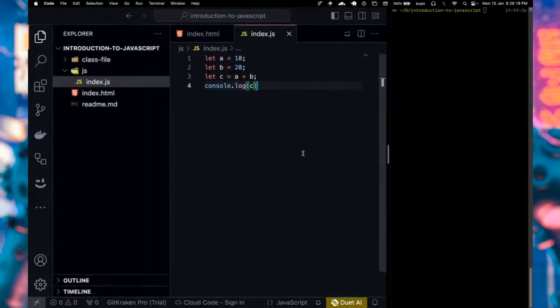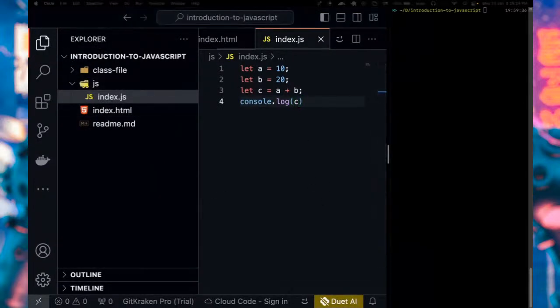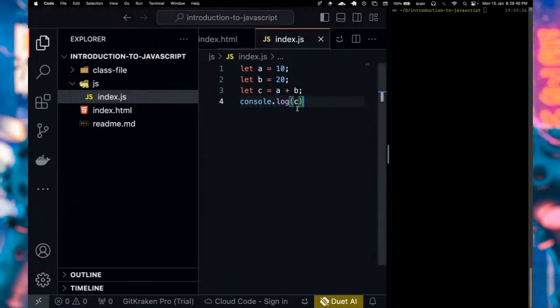All right, let me zoom in. Hopefully you can see this. Please let me know in the chat if you can see my screen very well, if the font size is clear. All right, beautiful. So we have let a equals 10, let b equals 20, let c equals a plus b, and console.log(c).